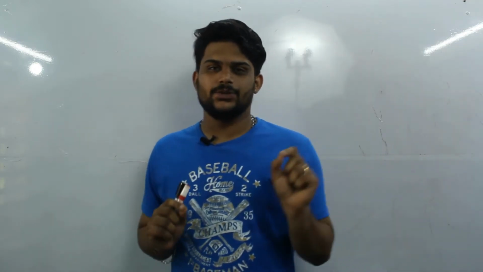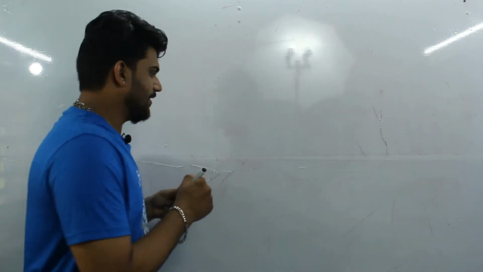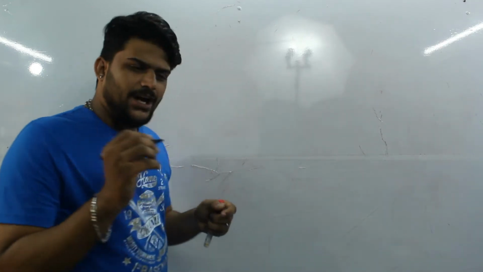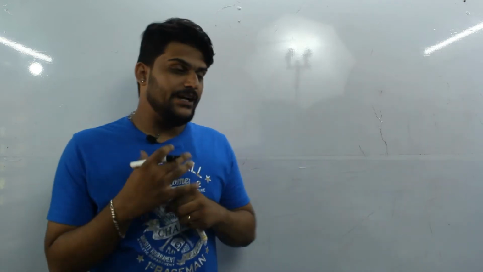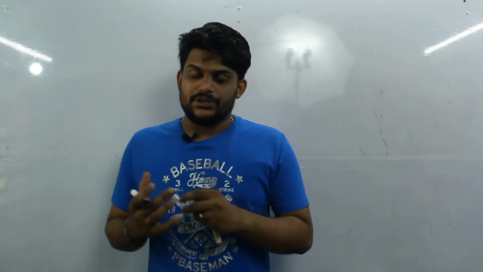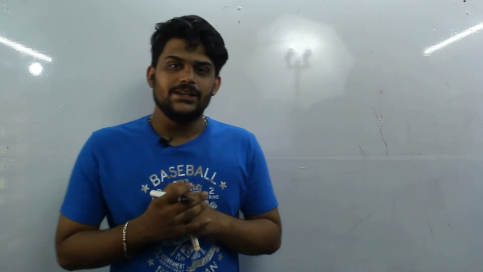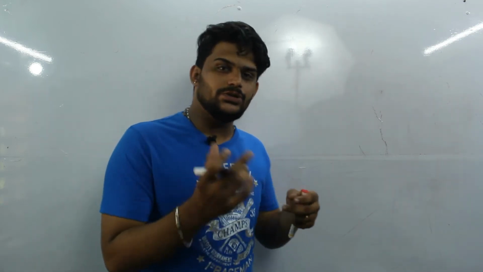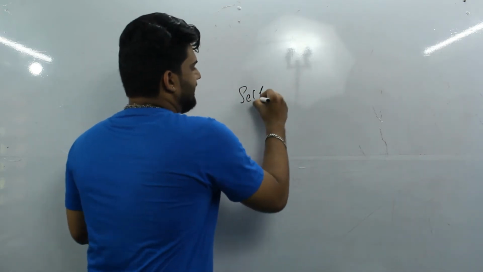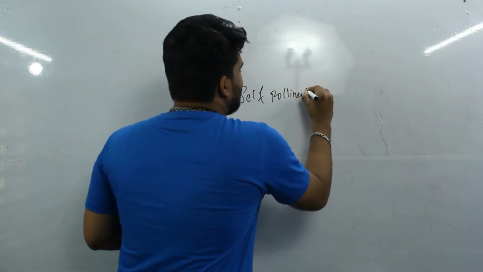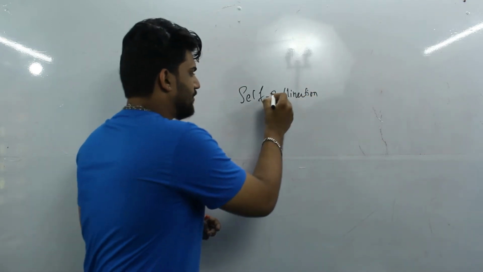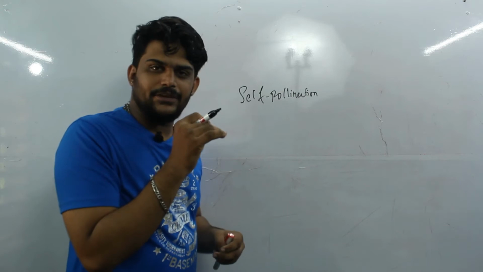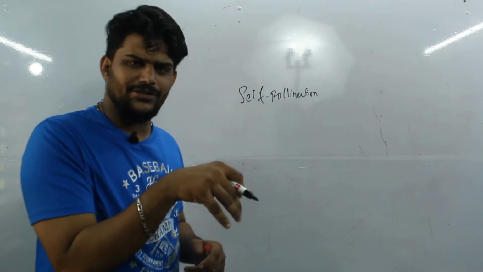You might have observed that most of the plants undergo the process of self fertilization. The maximum number of plants are the type where both male and female reproductive organs are present on the same flower, right? That unique character makes them undergo the process of self pollination. Self pollination is the process where the anther of the same flower falls on the stigma of the same flower of the same plant, right?